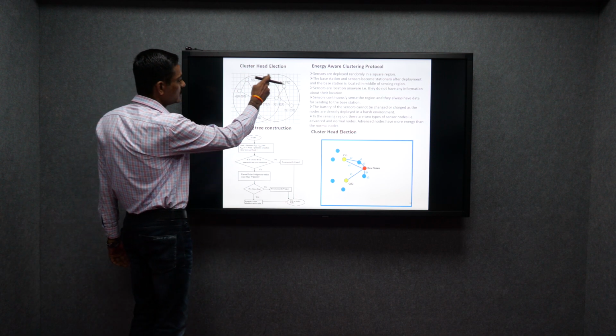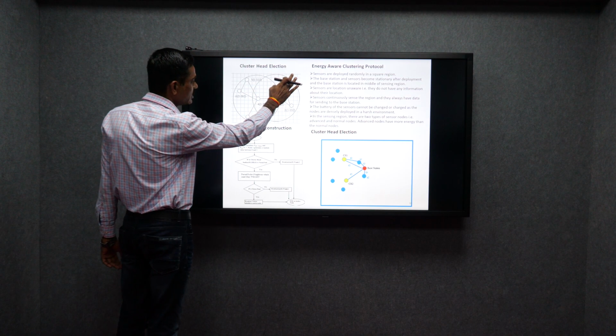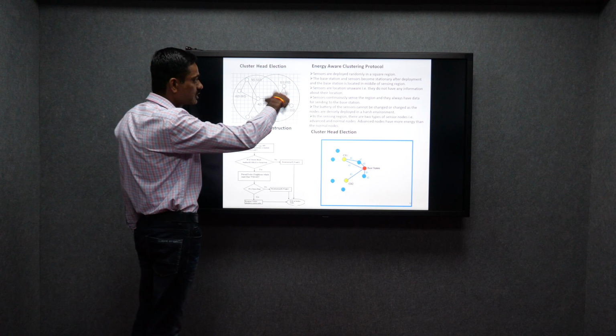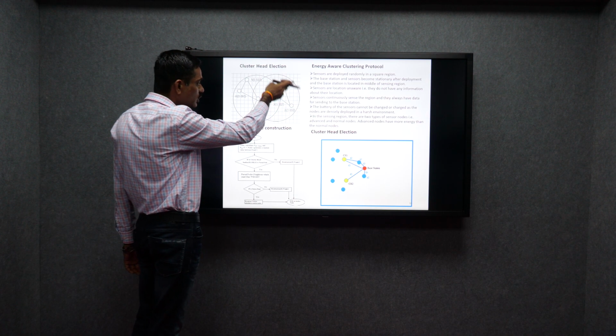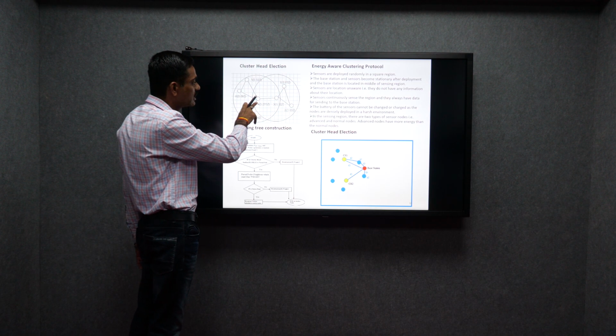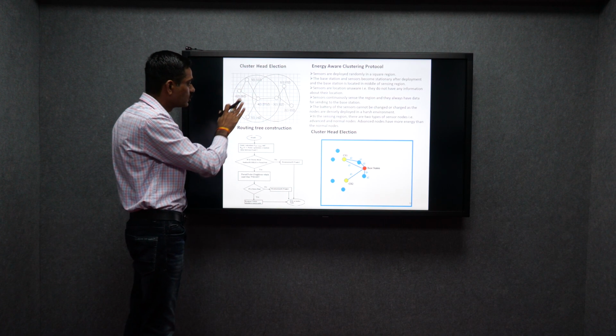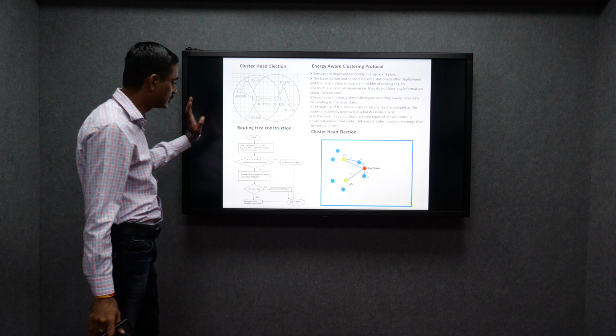Because of different areas, things instantly change, so the lower energy will change. So the different formation of the cluster should be identified. It should give the update to the next node. So it gives the information about which one has the higher energy at the last, and that one becomes the cluster head. So the cluster head creation process is also there.